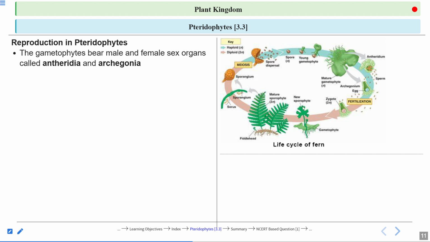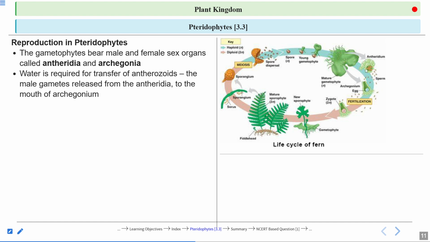This sporophyte is parasitic on the gametophyte; it takes nourishment from it. Once it gets established, it can make its own food. But initially, it takes nourishment from this prothallus only. And later on, it forms this leafy fern plant.